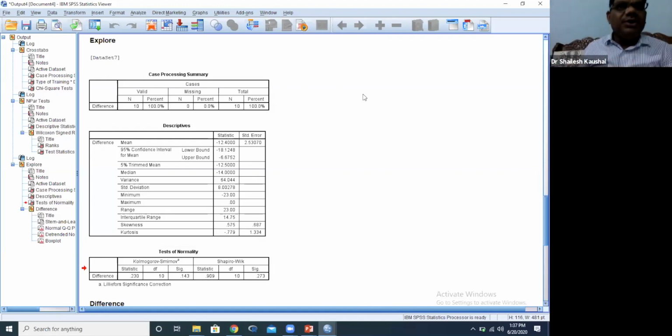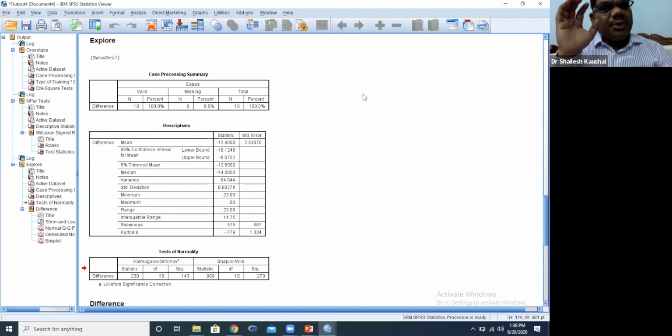If we want to check perception among different age groups, we can use independent ANOVA. If we want to check the perception of male and female participants, we can use the independent t-test. If we want to check perception on the basis of educational background, we can use analysis of variance. So these tests depend on our objective.